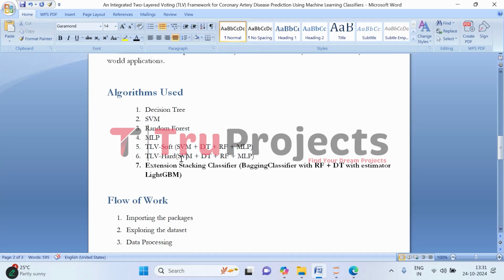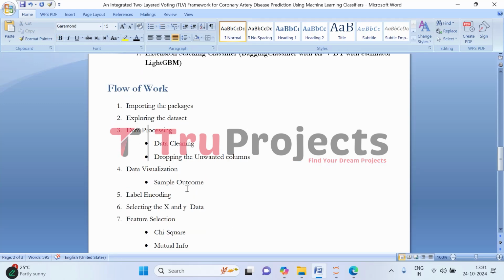And coming to the second voting classifier, here we will be combining all the four models, but we will be using the hard voting mechanism to predict the heart disease. And as the extension, we have incorporated a stacking classifier. So this model has performed well among all the models built, so we will be deploying it in the front end to detect the heart disease.